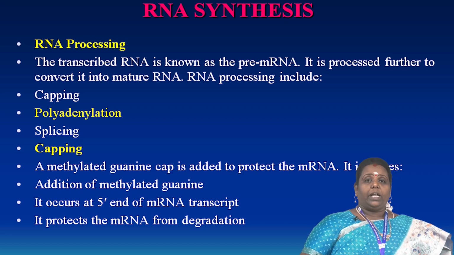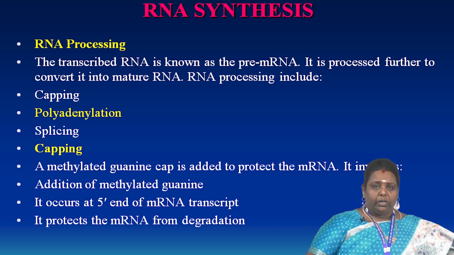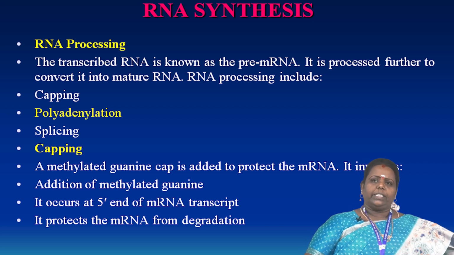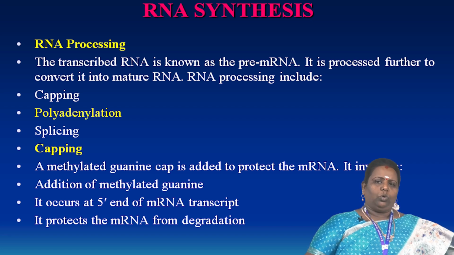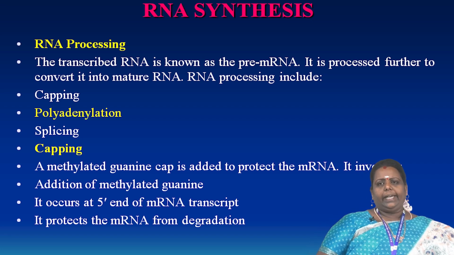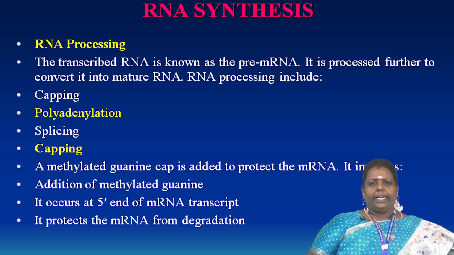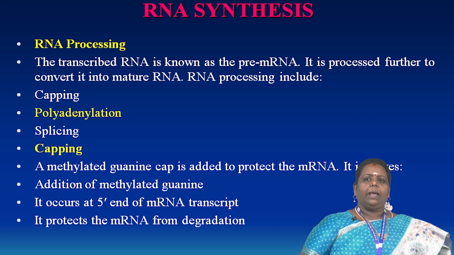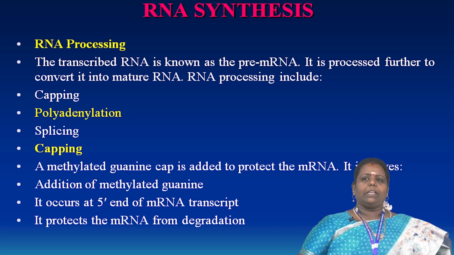The messenger RNA is the coder of the protein, encoding a particular protein in the body. It is processed further, converting into mature mRNA, and this includes some steps: capping, polyadenylation, and splicing. Capping means a methylated guanine cap is added to protect the mRNA.